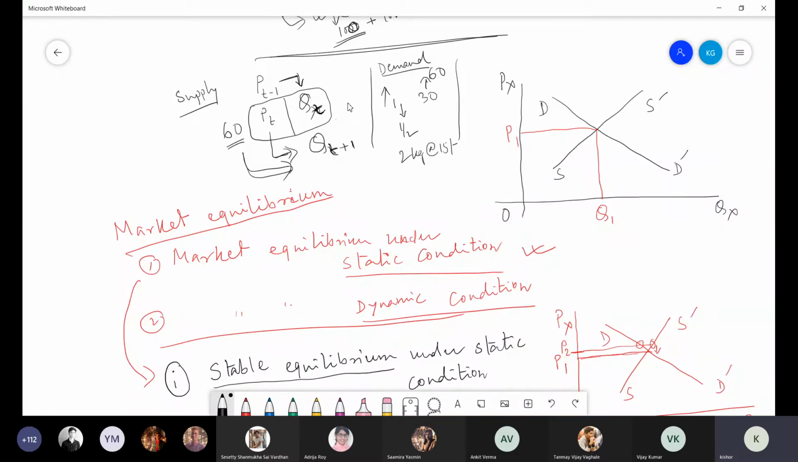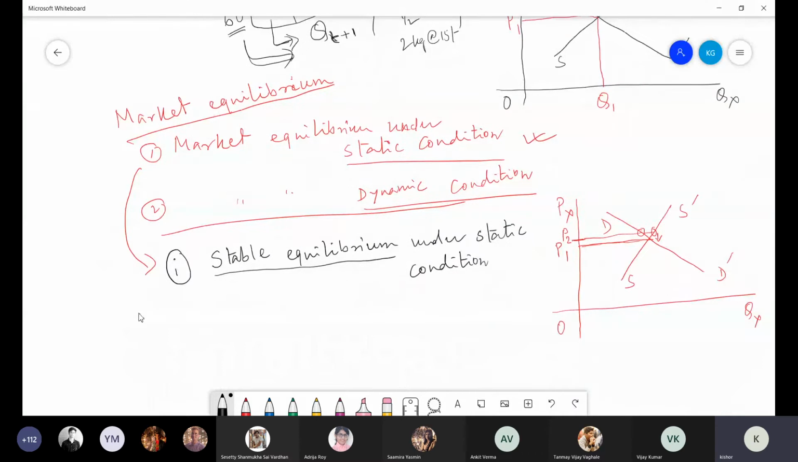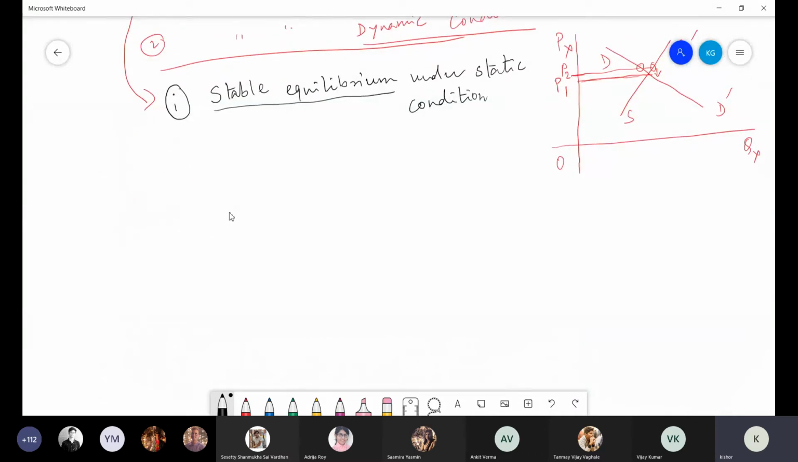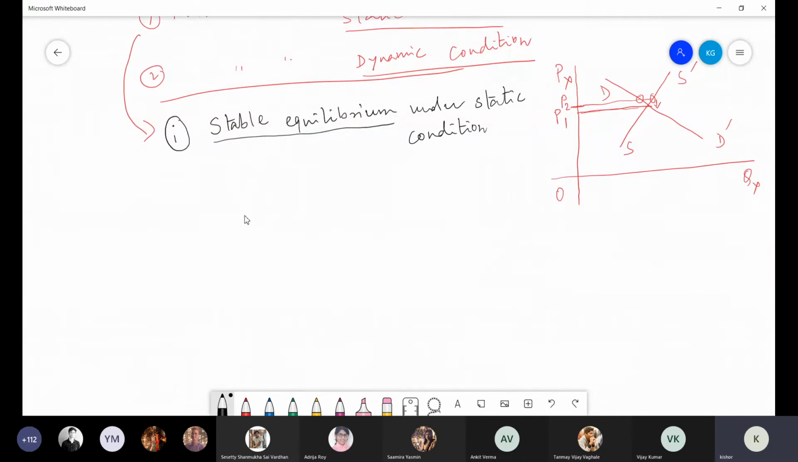Suppose QT means today's quantity supplied. Today's quantity supplied is linked with yesterday's price. And today's price will decide tomorrow's quantity supply, QT plus 1. Today's price will decide how much quantity I will supply. But in case of demand, it is spontaneous. Remember, I already explained, I do not want to waste time again. If someone is not clear, go through my video, it will be clear what was discussed in last class. So this is stable equilibrium.